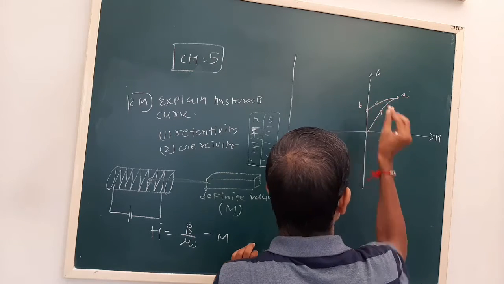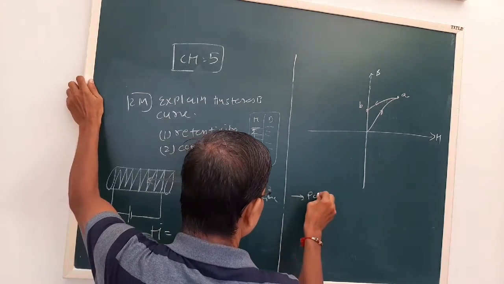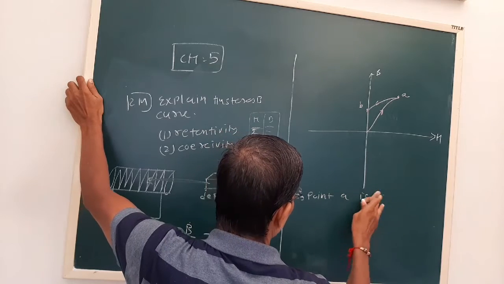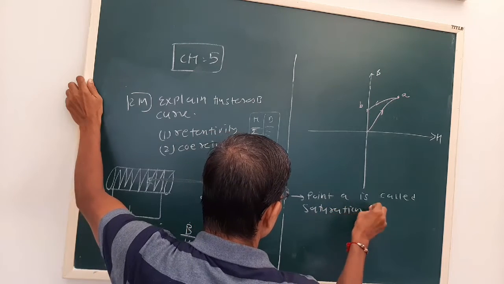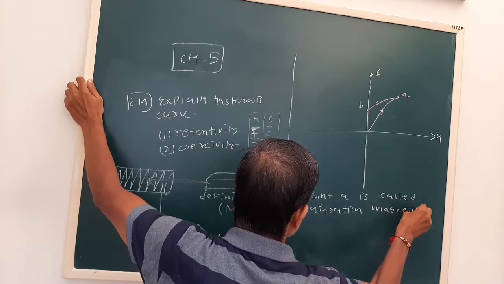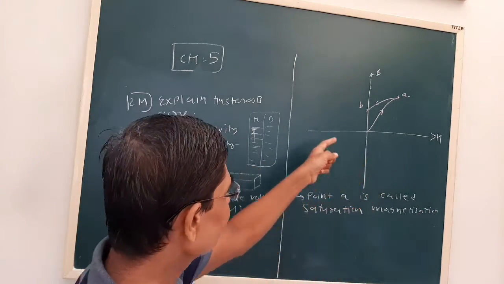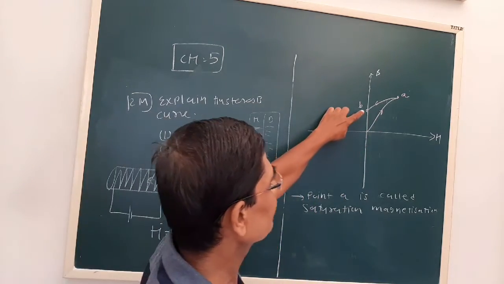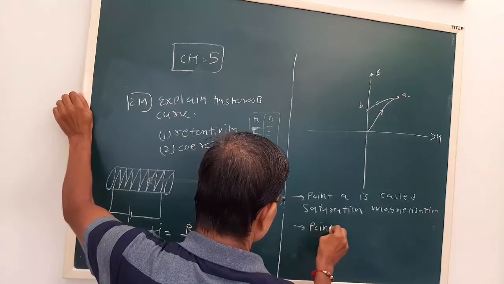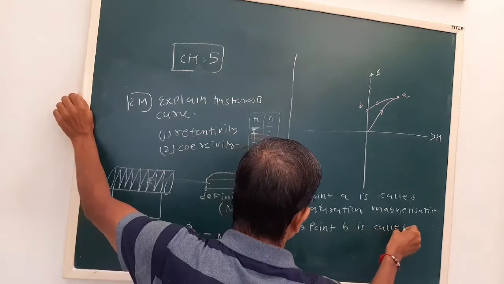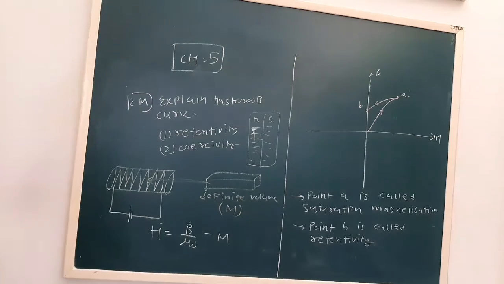Now this point B we obtain. B is called the retentivity. Point A in the graph is called saturation magnetization. When H is decreased further, B will not decrease linearly, but B will get a value somewhere here. So point B is called the retentivity.